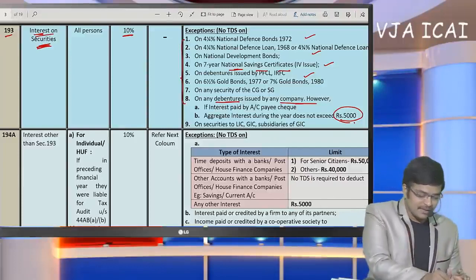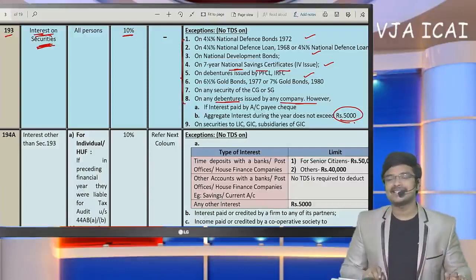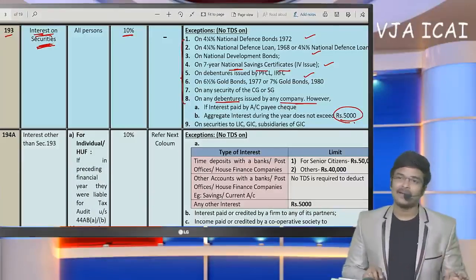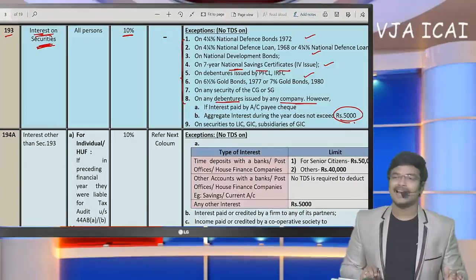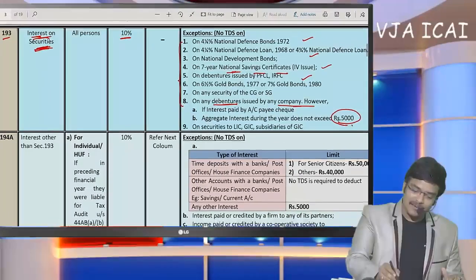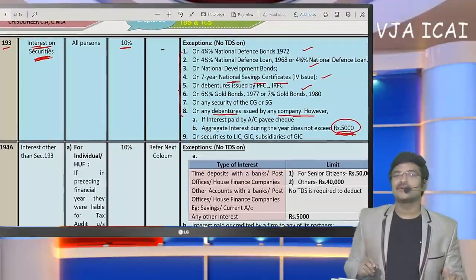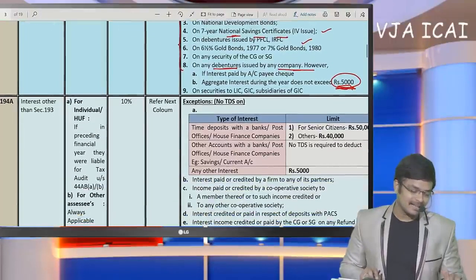What was specified here is interest on securities, but on certain government securities, TDS will not be deducted at all. Here is the list, but that list is not useful in our practical life. For practical purposes, only this amount is useful: debenture interest, if it exceeds 5,000, TDS has to be deducted under 193.